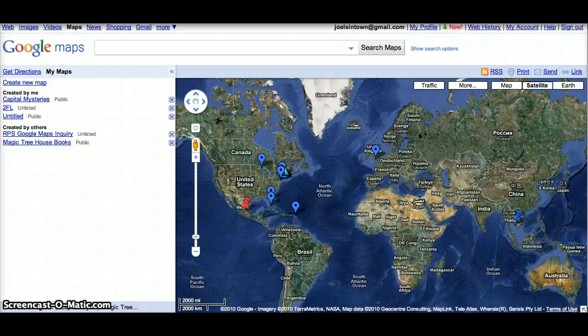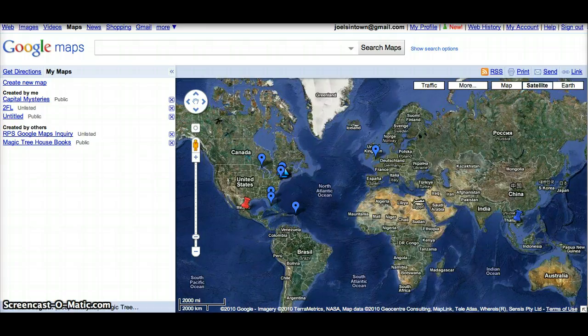When we started this class and started playing with Google Maps, I immediately thought of where I could maybe make the most impact in a second grade classroom. So I thought about literature connections and how maybe we could get the students to think more about their reading. In second grade, most students are becoming readers or they already are readers, and now we're trying to make them think more about their reading and use those higher level thinking skills.